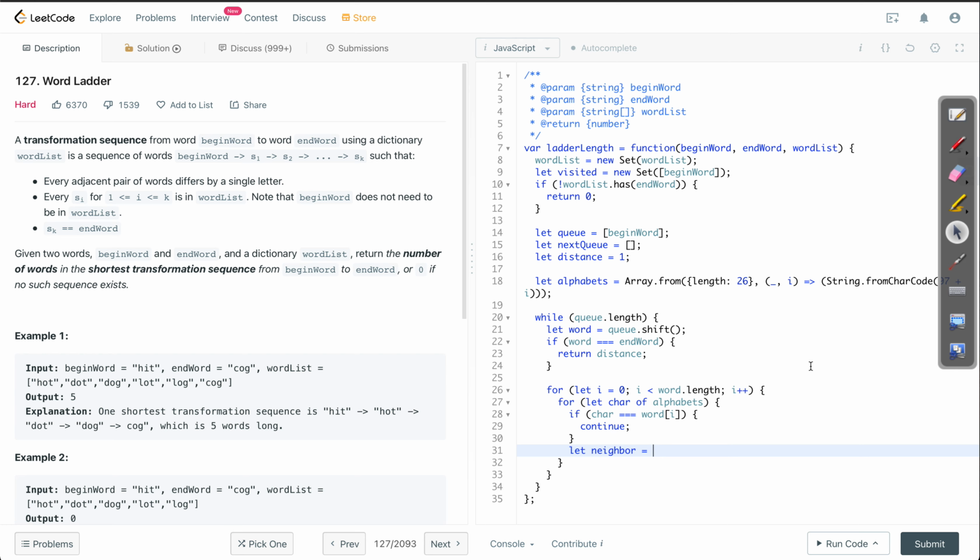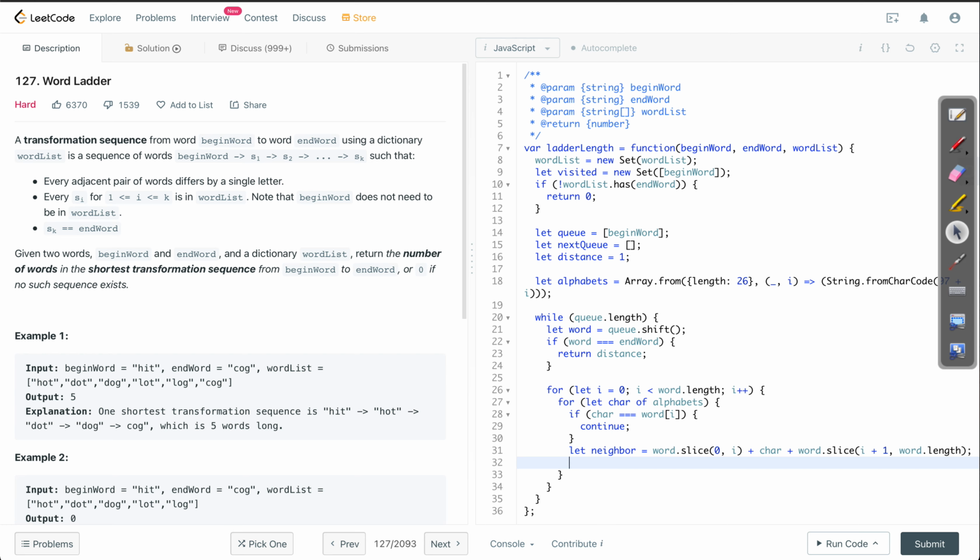So that would be word.slice. We start with 0 and go all the way to i, and then the ith character gets replaced by character itself, and then we start the slice method from i plus 1 and we go all the way to word.length. That is our neighbor.